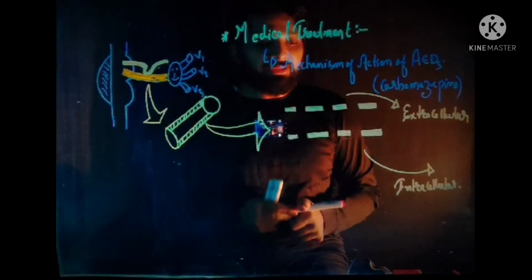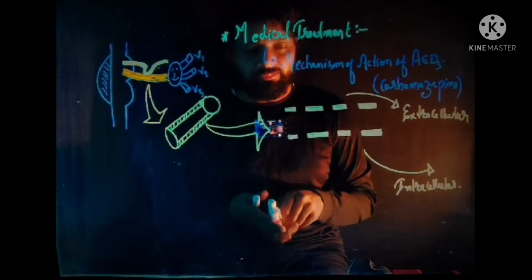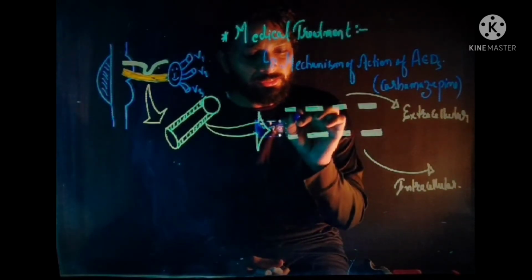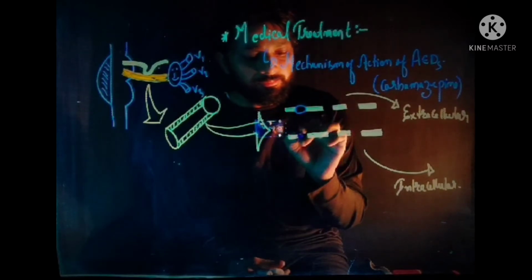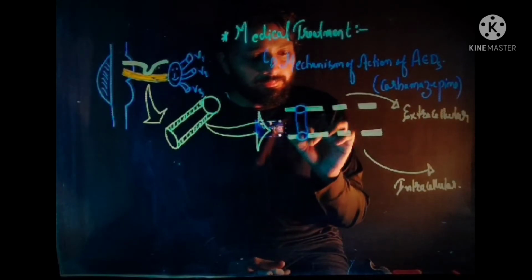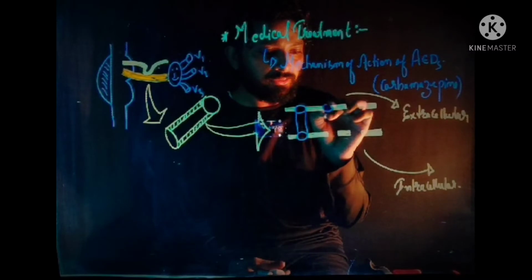So what happens in the cell membrane of the nerve fiber? The sodium gate is present. This is the sodium gate or sodium channel.